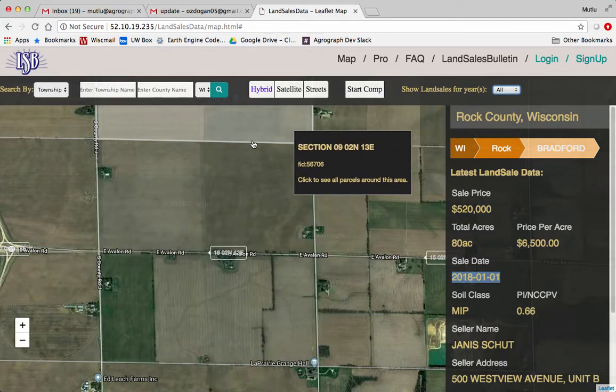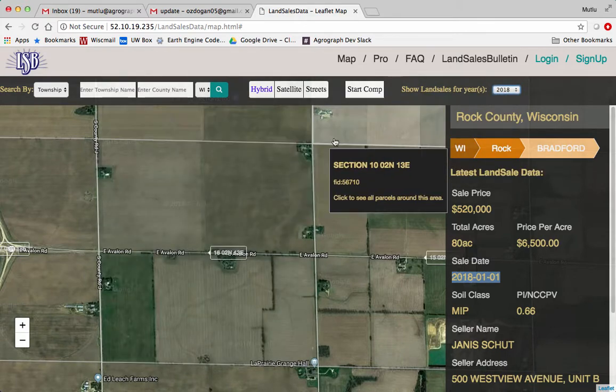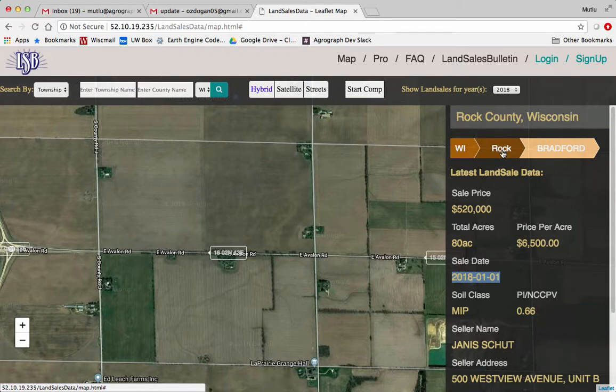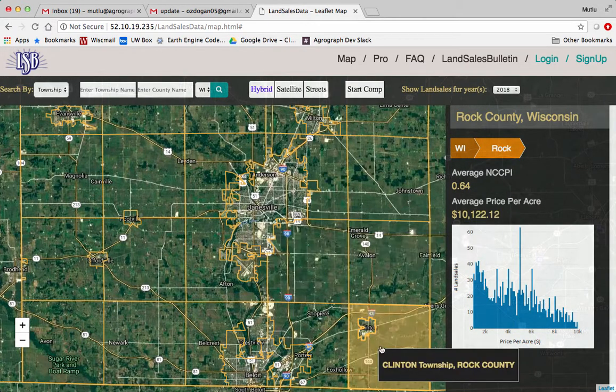The other thing I'd like to show is you can begin to sort the data by year. That was showing all of the data, but if you want to see only the 2018 data set, the app would go back to, let's go back to Rock County, and then if we go to a particular township, in this case let's go to Clinton Township in Rock County.